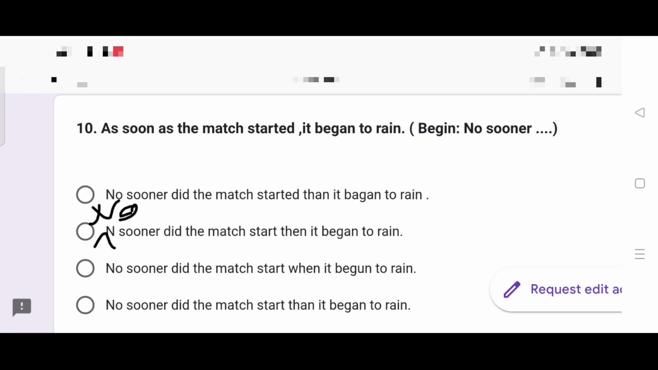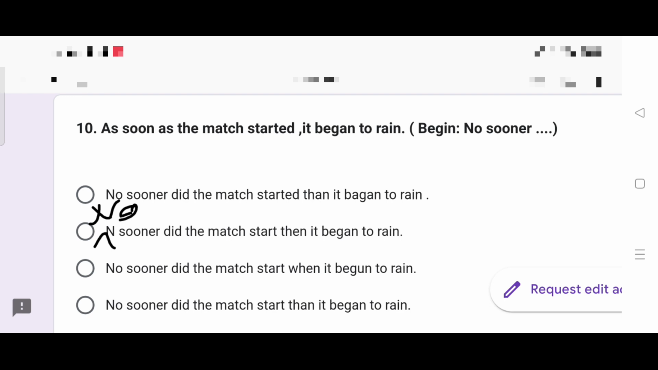As soon as the match started, it began to rain. Begin no sooner. No sooner did the match started, then it began to rain. Spelling of began, incorrect. So, spelling mistake, automatically eliminated. There is another mistake, another error. I hope you have identified the error. No sooner did the match started. If you are using did, no need to write started. Did started is incorrect. It's always did start. No sooner did the match start, then it began to rain.